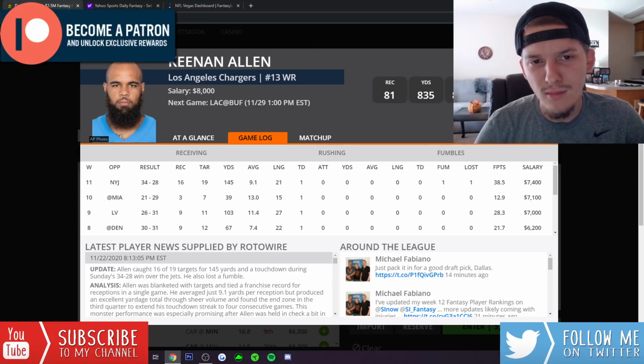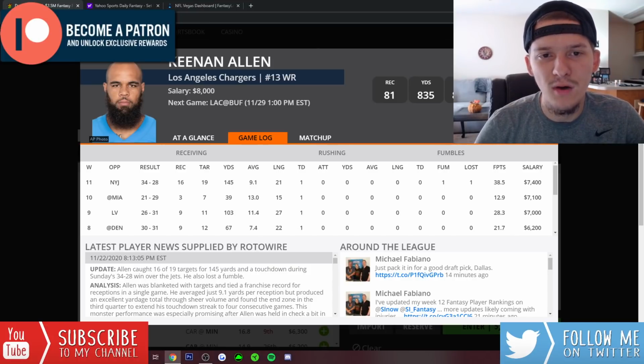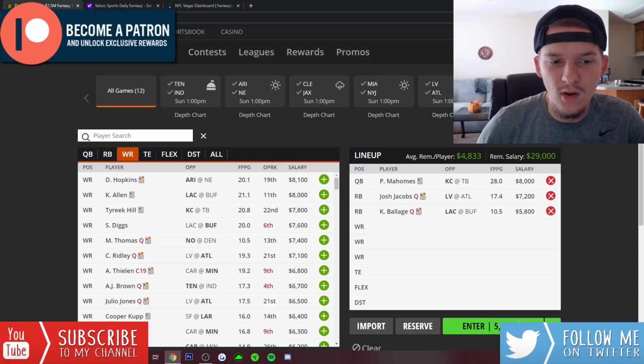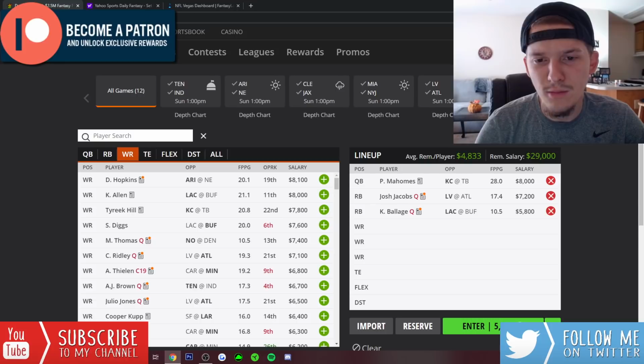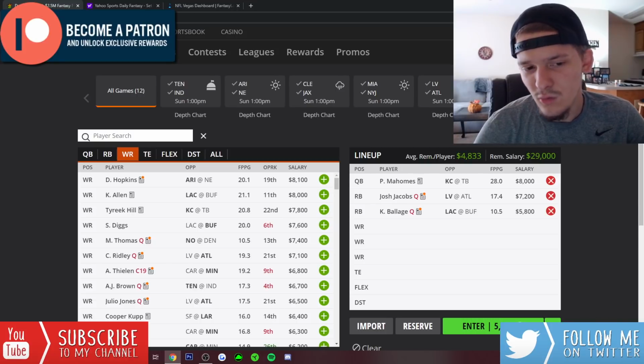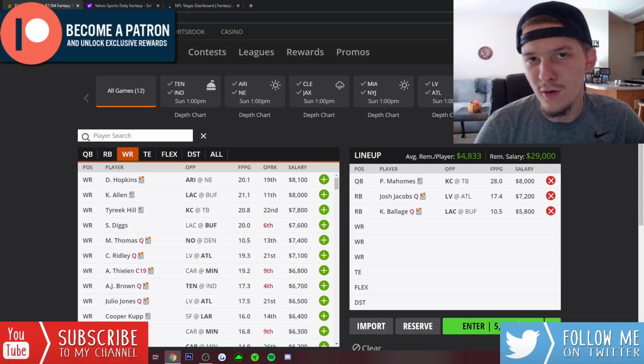It's a great game environment. It's expected to be a high-scoring game against Buffalo. I do like Keenan Allen a lot. He's my favorite pay-up option at receiver. Just talking about the guys like 7K and above, I think you could definitely look to really any of these guys. But overall, if I had to just choose one, I do like Keenan Allen the most.